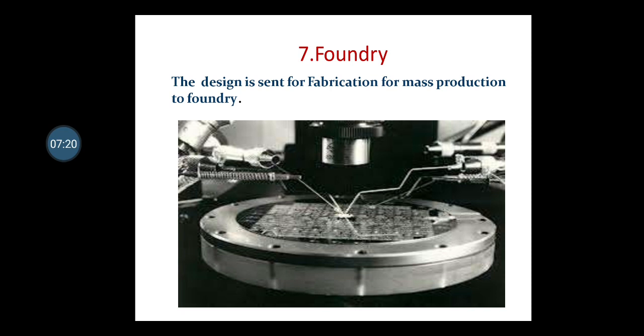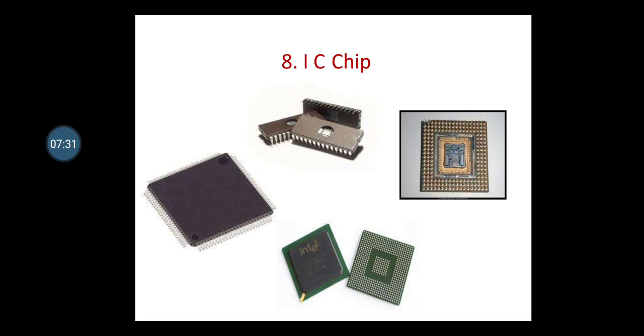The seventh step is a foundry. Now once the design is done completely perfect, the design is sent for fabrication for mass production to a foundry. And these are the IC chips, the output. So this is how we get the VLSI chips.